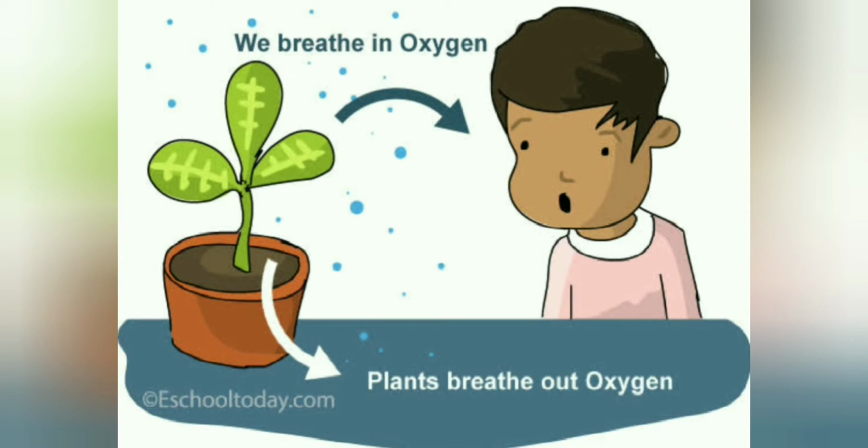If you cover a leaf with a wrapper in the evening time, what will happen? The leaf will dry because it will not be able to take in carbon dioxide. It will not be able to breathe in, so it will dry. And in plants, the breathing process mainly takes place during night time. If air disappeared from the earth, our earth would become a dead place. It will become a whole dead place.